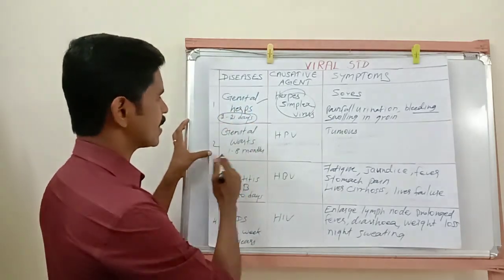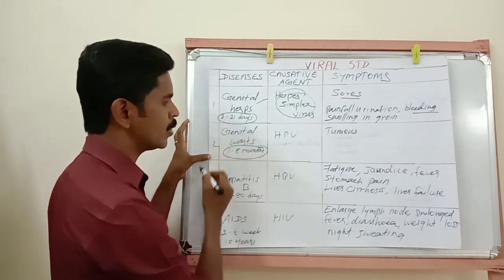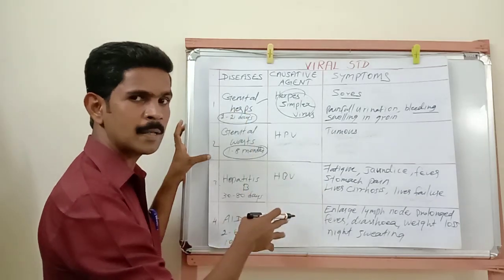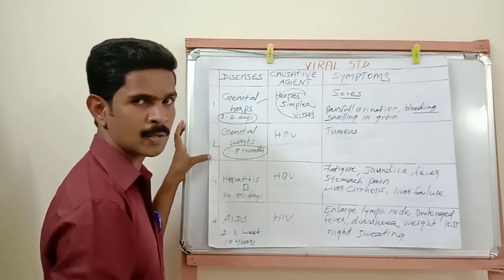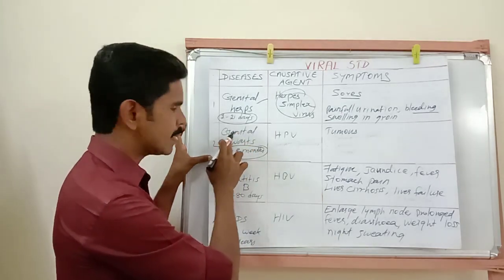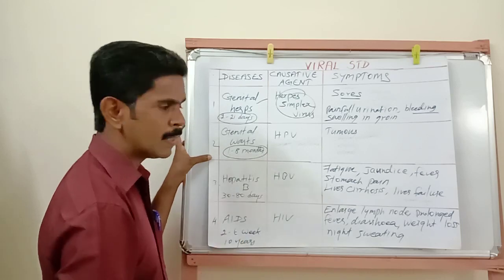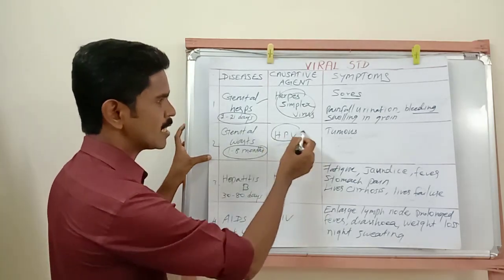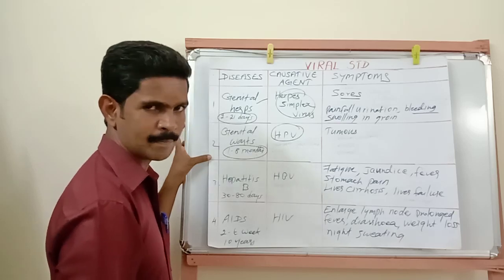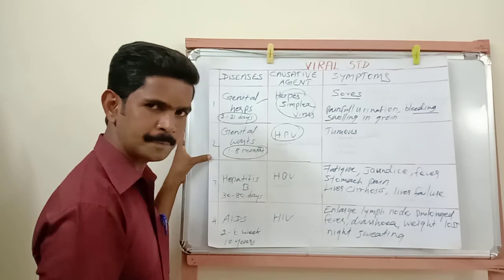Then the second one is genital warts. The incubation period is 1 to 8 months. Already I told you, the incubation period and the causative organism names are both very important for 1 mark questions. So the second viral infection is genital warts. The incubation period is 1 to 8 months. The causative organism is HPV, human papilloma virus. HPV full form is human papilloma virus.